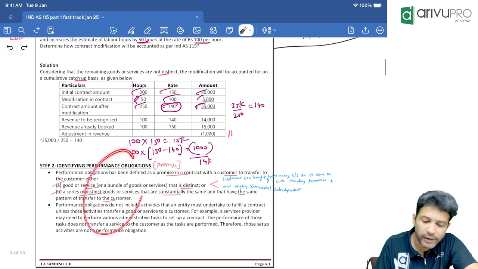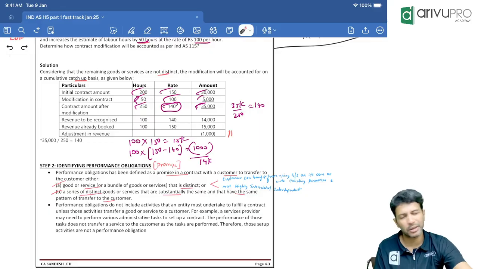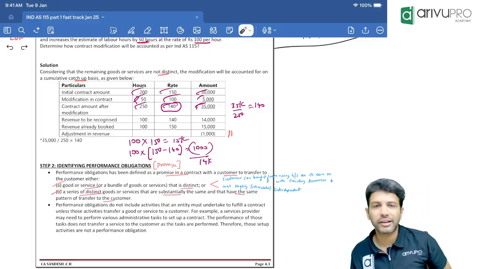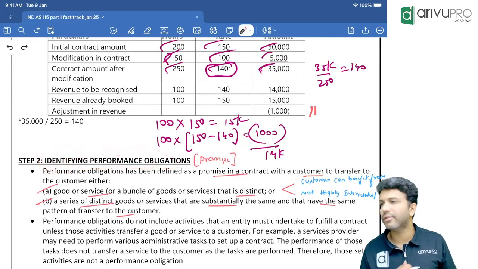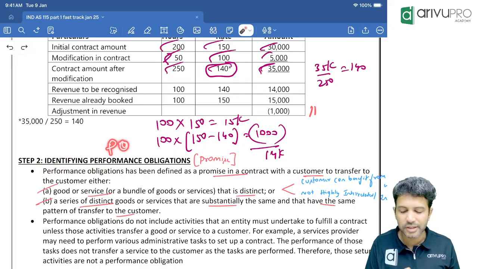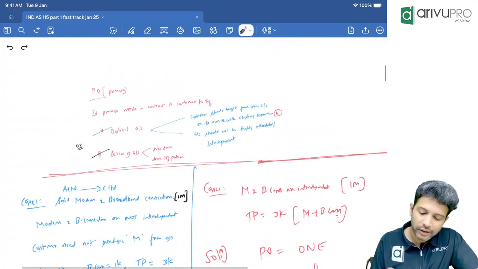Step number two is quite important. Okay, it's a good case study question for a 2-marker. Usually, yes, you can expect that this easily floated topic can very easily be combined in a multidisciplinary case study. What is this? The second step is identifying performance obligation. Performance obligation, going forward, I'll refer to it as PO. I've just written a few small pointers and some examples.